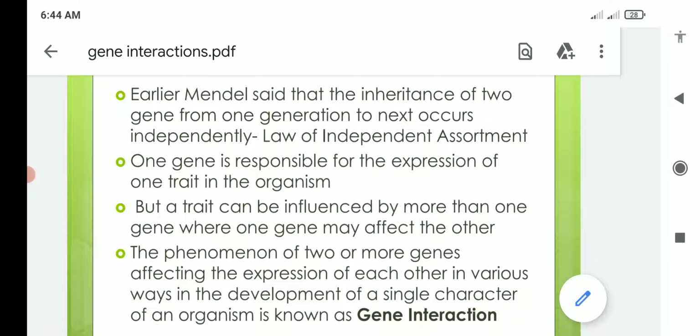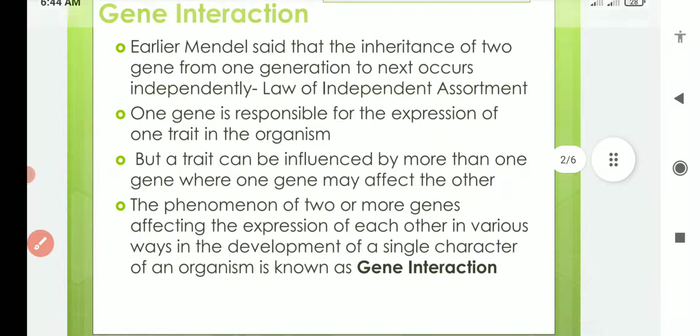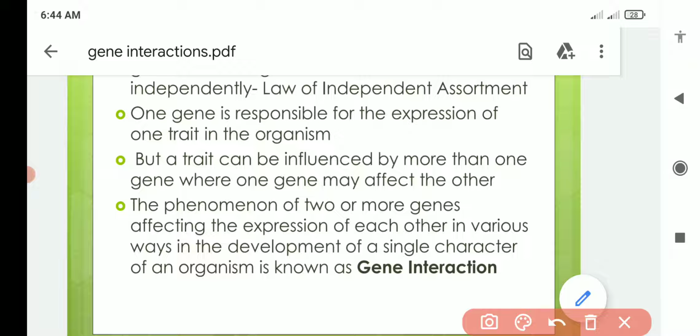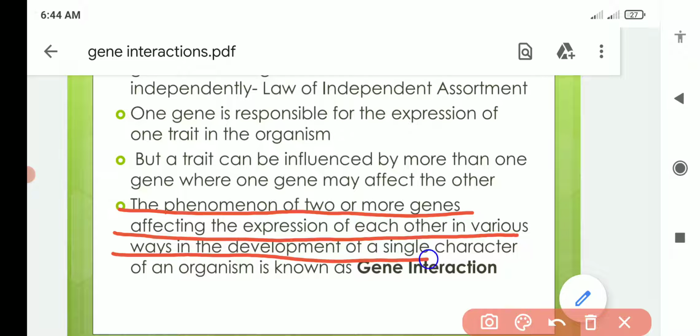This phenomenon is known as gene interaction, when one gene affects the expression of another gene. And what is this gene interaction? We can define it as the phenomenon of two or more genes affecting the expression of each other in various ways in the development of a single character of an organism.